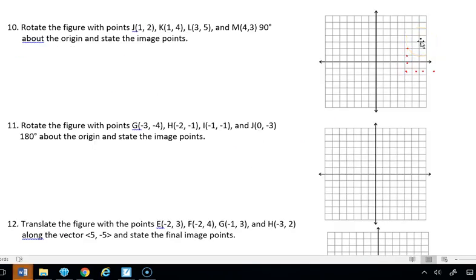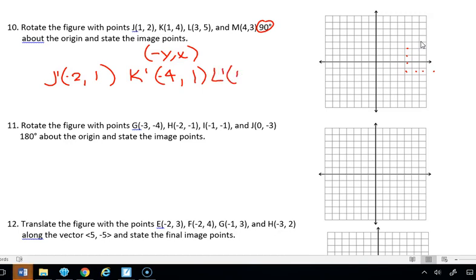Number 10 says to rotate the figure with the points J, K, L, and M 90 degrees about the origin and state the image point. So that rule, 90 degrees, is going to be (negative y, x). So that's what we're going to do to all these points. So our J prime, we're going to go 2, 1, and then we're going to make that negative. Our K prime, we're going to go 4, 1, and we're going to make that negative. Our L prime, we're going to go 5, 3, and make that negative. And our M prime, we're going to go 3, 4, and make that negative. Then we can plot those points.